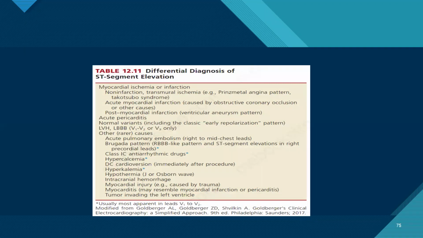Rare causes are acute pulmonary embolism, Brugada pattern, which has RBBB-like pattern and ST elevation in the right precordial leads V1 to V3, class 1C antiarrhythmics, hyperkalemia, immediately after DC cardioversion, hypercalcemia, hypothermia, which has J waves, ICH, myocardial injury caused by trauma, myocarditis, pulmonary tumor, and mediastinal tumor.